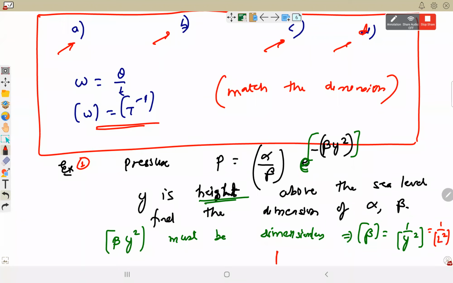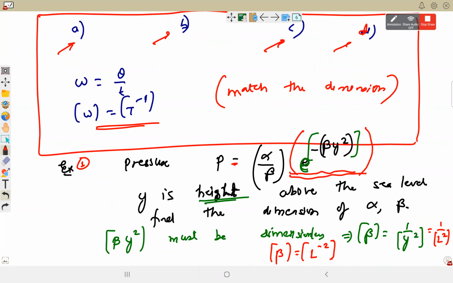So we get the dimension of beta by using that mathematical function logic. Beta dimension should be 1 upon y square. Y is the height, so it will become L to the power minus 2. And once we have the dimension of beta, again with this fact, mathematical function को solve करने पे भी number मिलता है. So this whole quantity is dimensionless. बचा केवल alpha by beta. Alpha by beta का dimension pressure के equal होना चाहिए by using again the mathematical function logic.